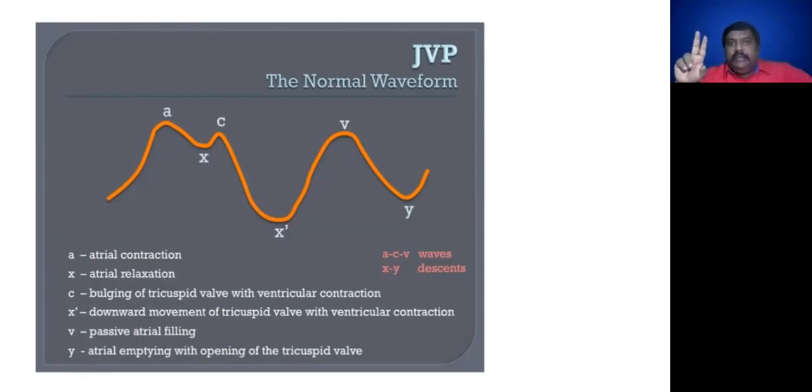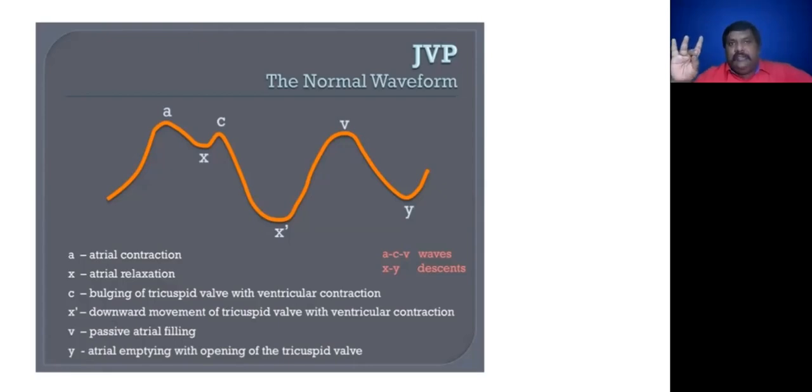Then A waves in jugular venous pulse. Large A waves mean tricuspid stenosis, pulmonary stenosis, and pulmonary hypertension. So large A wave suggests what all conditions? Tricuspid stenosis, pulmonary stenosis, and pulmonary hypertension.